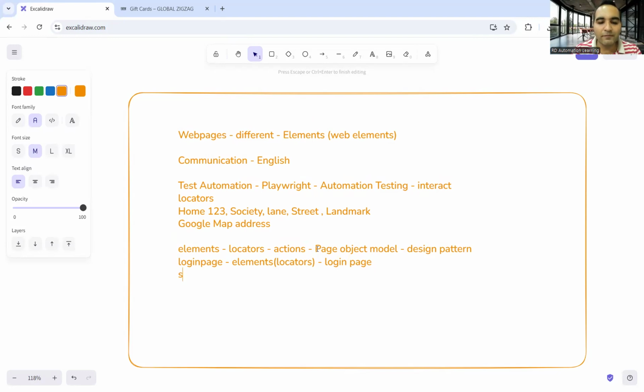You might have one sign up page, with the locators present on that page. Similarly, for gift cards, it would have locators, and it would also have actions. So both locators as well as methods, functions, right? What kind of operation you want to perform.